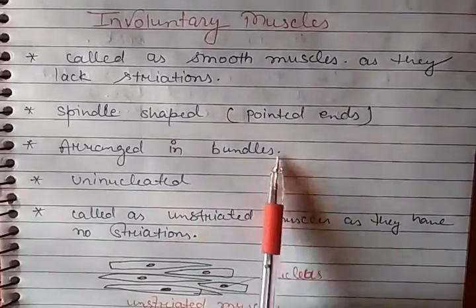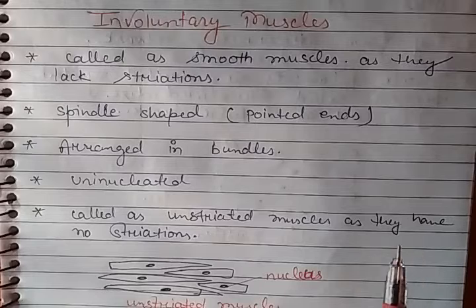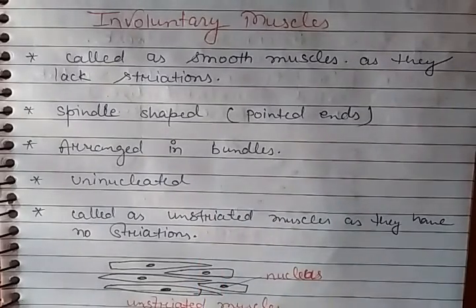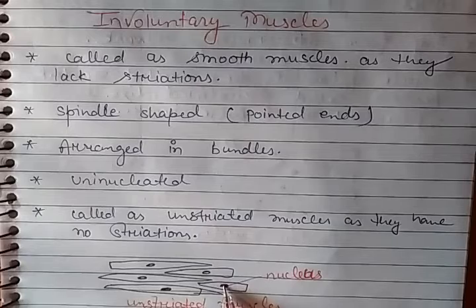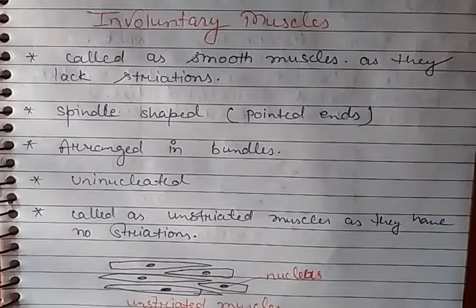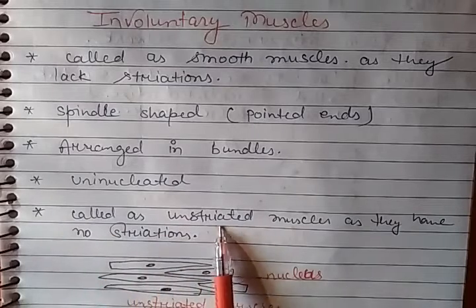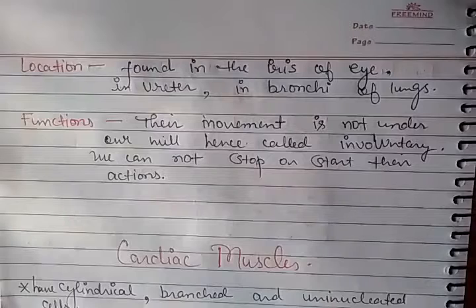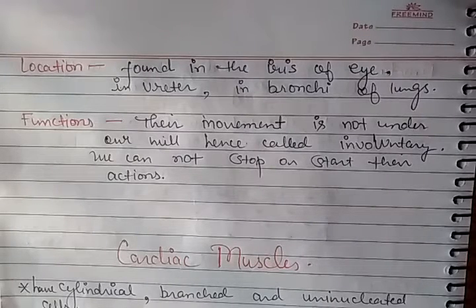The muscle cells of the involuntary muscles are arranged in bundles and they are uninucleated. This is another characteristic feature. They are uninucleated, meaning they have a single nucleus in each cell. And they are also called unstriated, simply because they do not have striation. Now let's see the location of this kind of muscle.